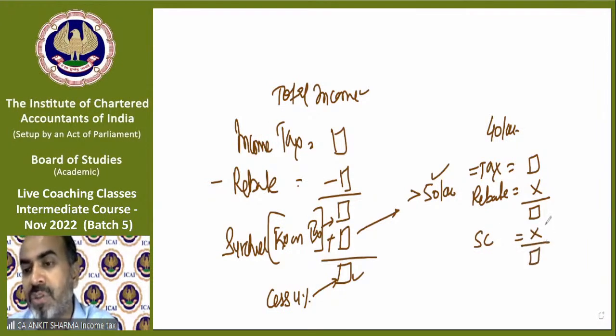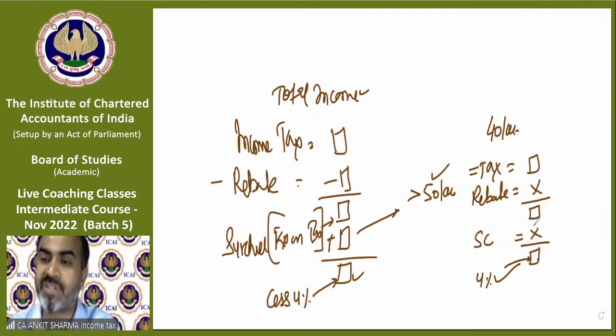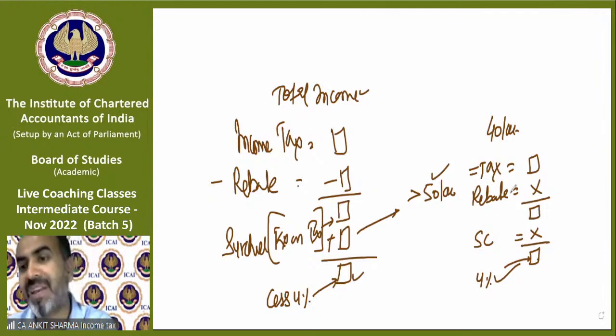So now this total will also come here. Cess will always be applicable, 4% fixed. If there is surcharge, then tax plus surcharge, that value is liable to cess. Otherwise, if no surcharge, then directly this value is liable to tax. Cess does not have any condition. If there is tax, there will be cess.